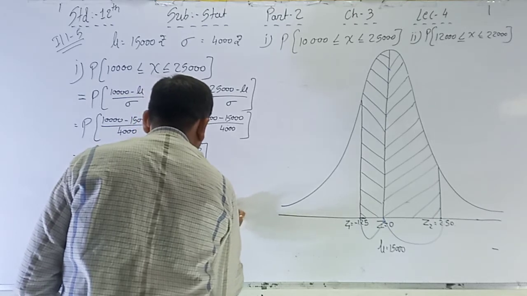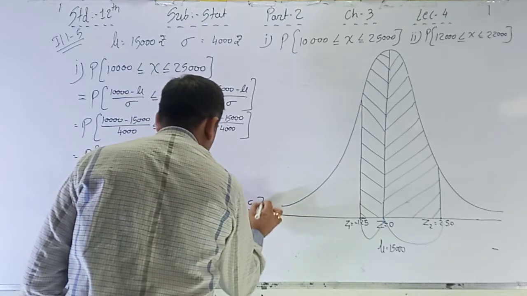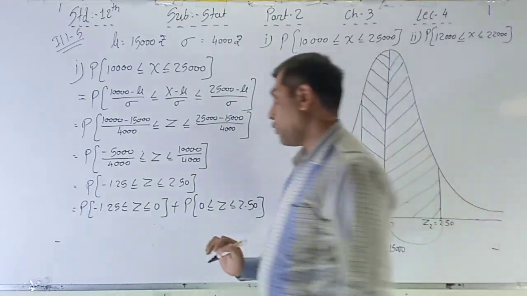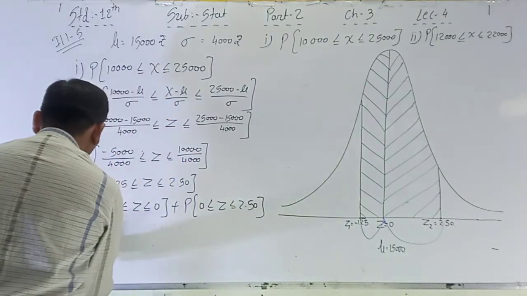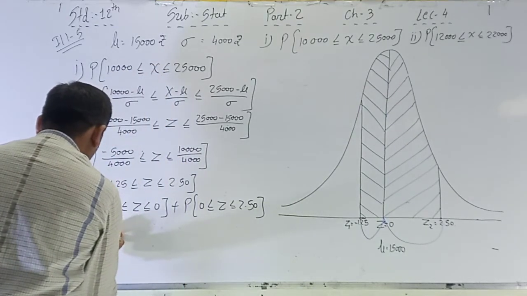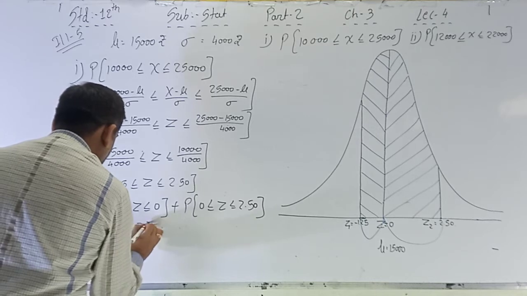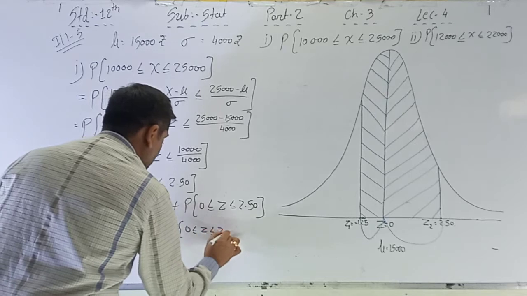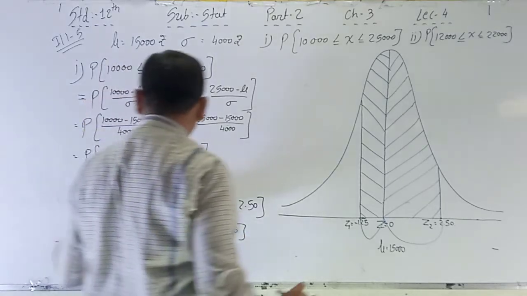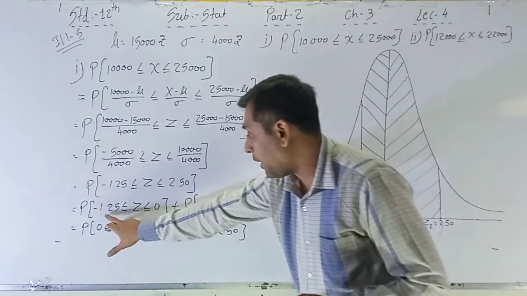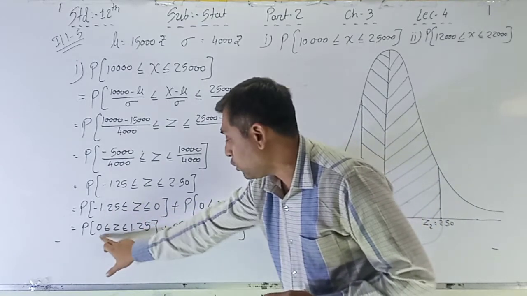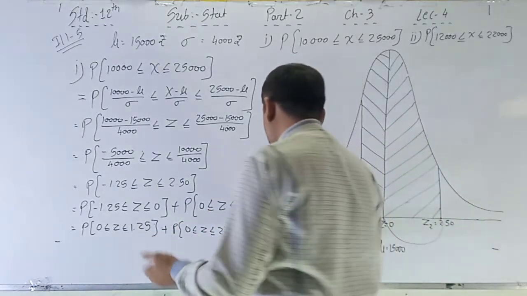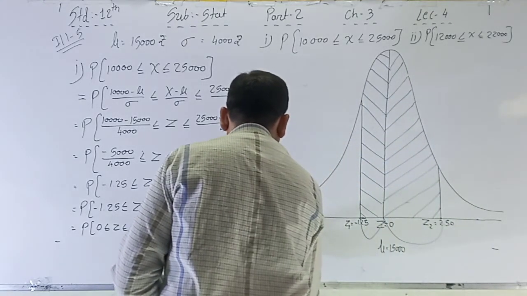0 to 2.5, minus 1.25 to 0, and then 0 to 2.5. So here first of all I am converting that negative into positive by writing only this step, not converting positive into negative, only converting negative into positive. See, minus 1.25 to 0, that means 0 to 1.25 plus, and then 0 to 2.50, and here we have to write down compulsory because of symmetry.